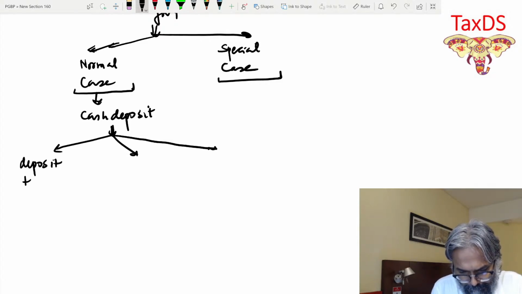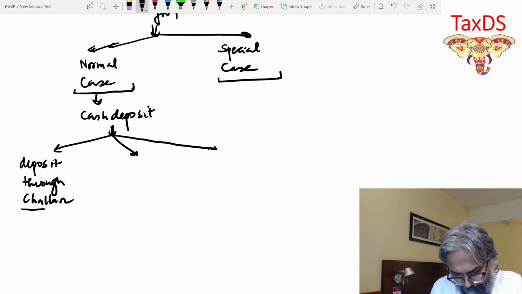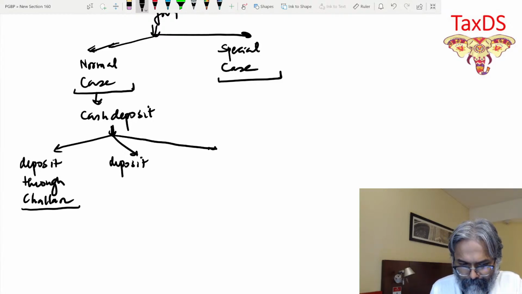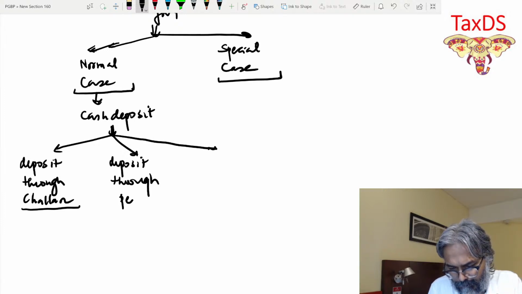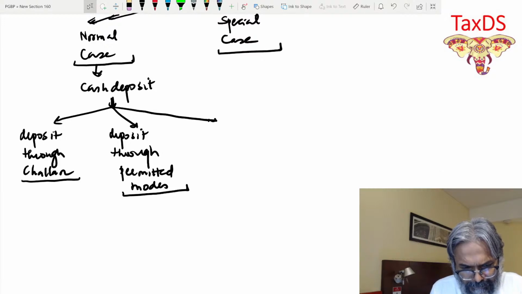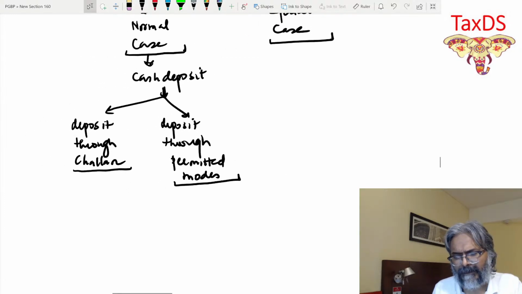So deposit through challan. That is the point. Second is deposit through permitted modes. Now students, all these are there in your notes, so I'm not going to write it again and again in this context. I think that should be all. These two only would be required: deposit through challan and deposit through permitted mode.